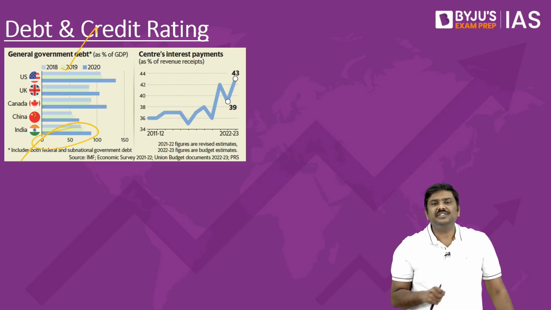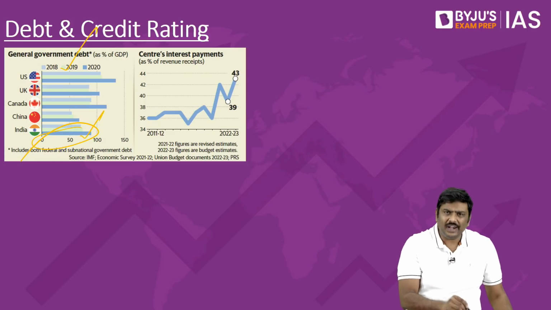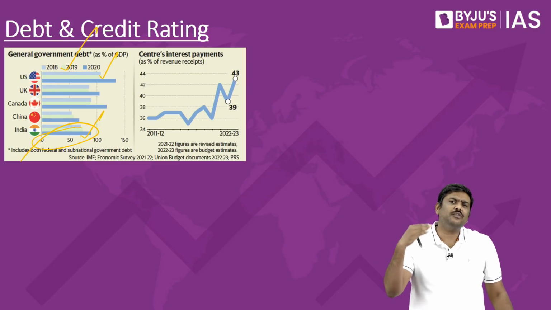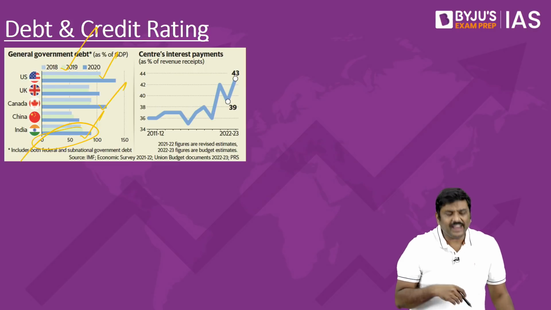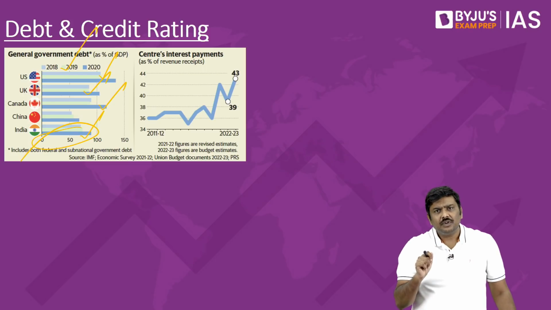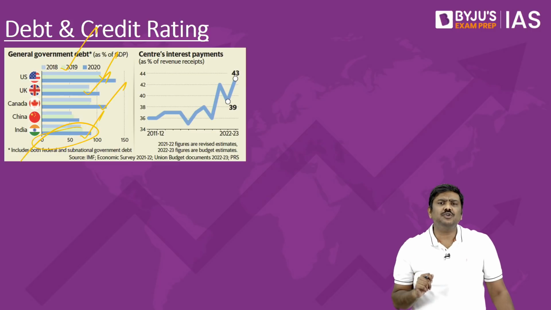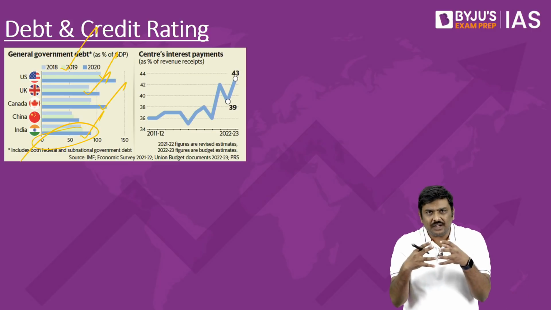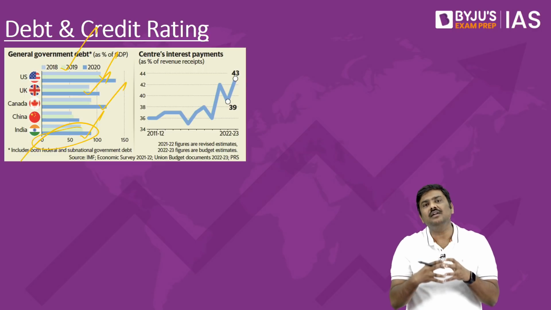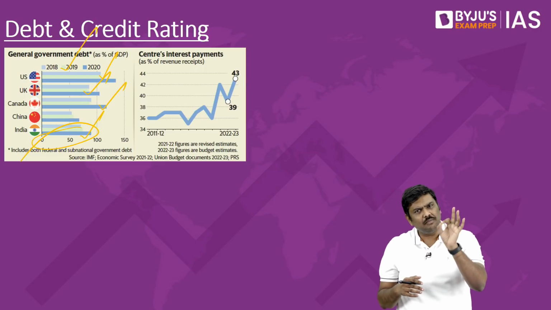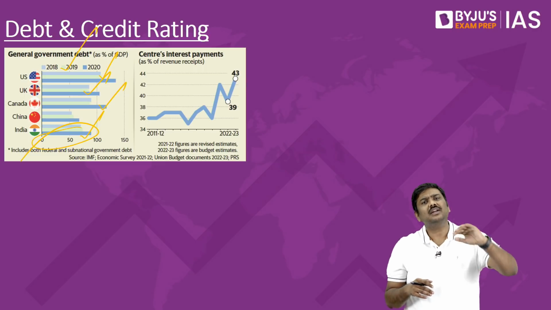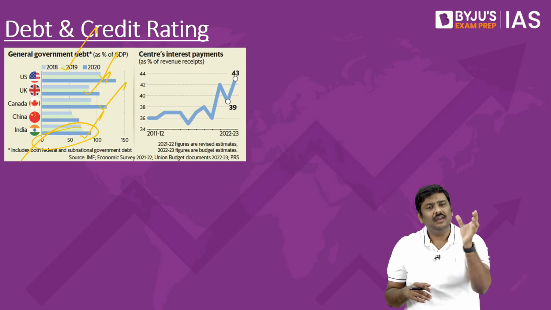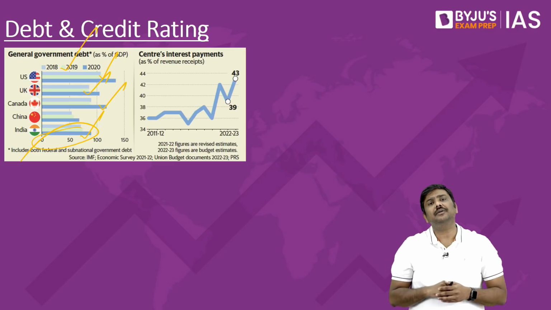The Government of India argues that it is not only India whose debt to GDP ratio is high. What about USA? The debt to GDP ratio of USA is also very high. What about that of Canada? What about that of UK? So, there are so many other countries which also have a higher debt to GDP ratio. Why are you targeting simply the debt to GDP ratio of India? And within the emerging market economies or emerging developing countries, India's debt to GDP ratio is one of the most stable parameters, or compared to other countries within this particular grouping, India's debt to GDP ratio is much better.